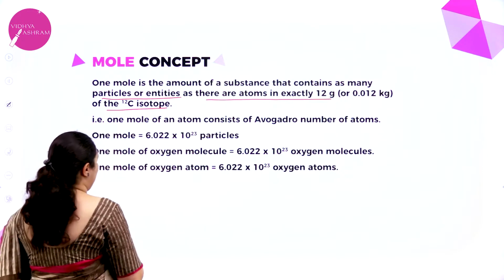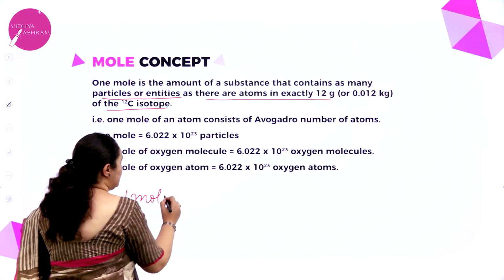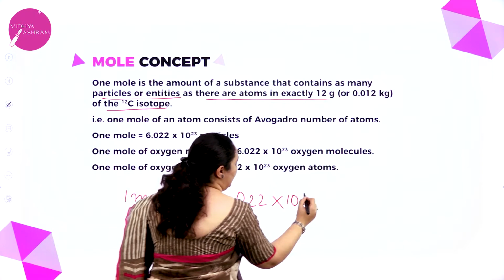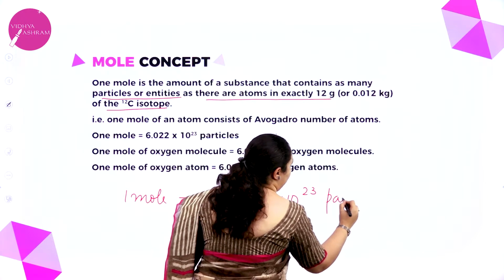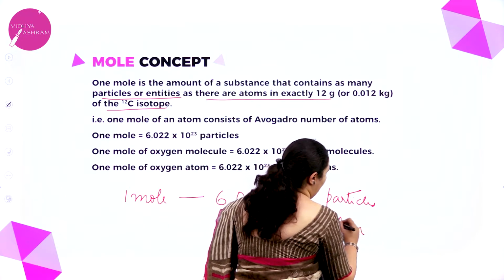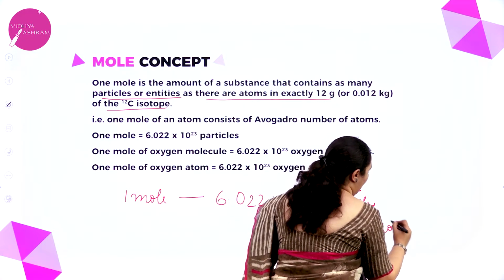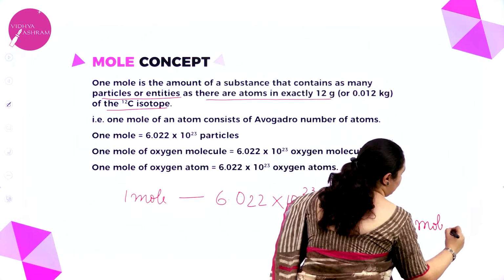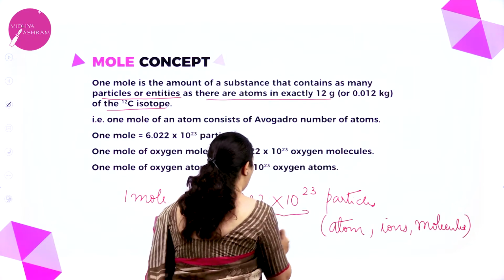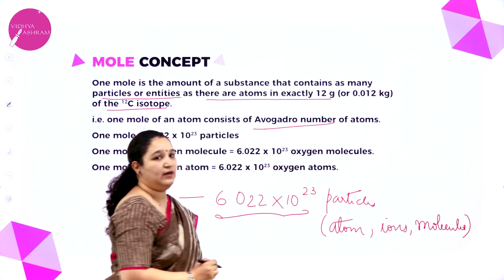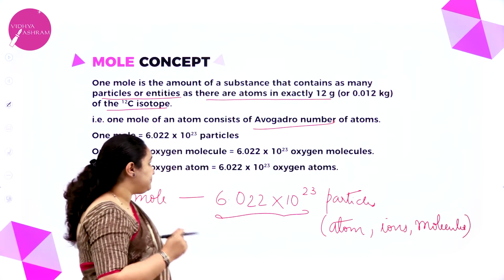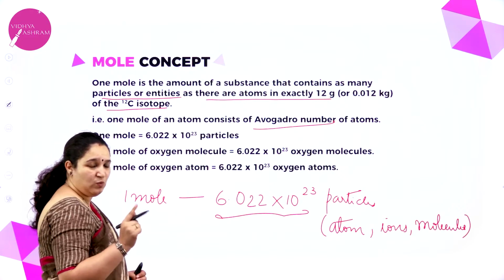1 mole of a substance contains 6.022 into 10 to power 23 particles, and particles can be atoms, ions, or molecules. And this number is called the Avogadro number. More about this I'll explain in the next slide. We'll first finish up with 1 mole.